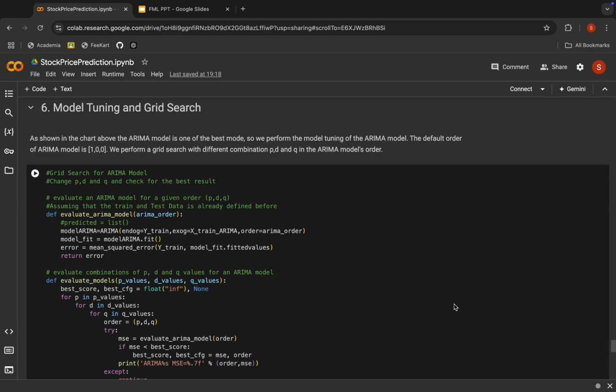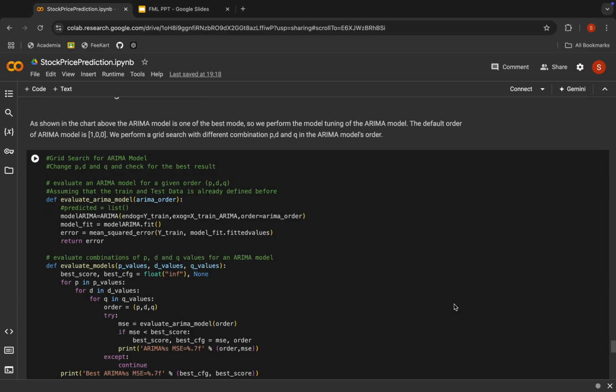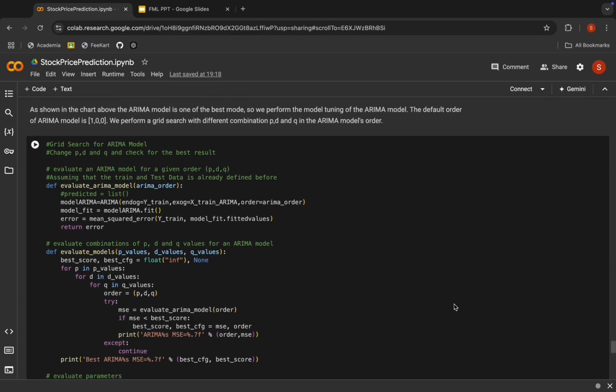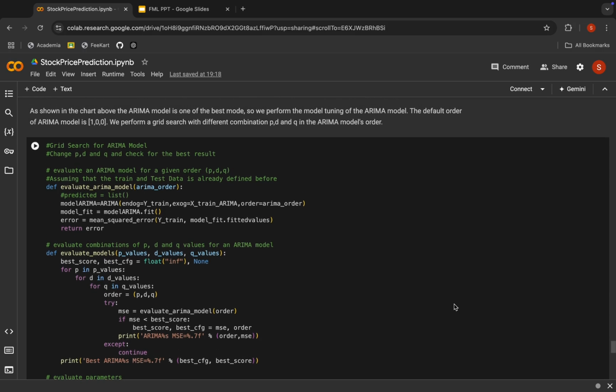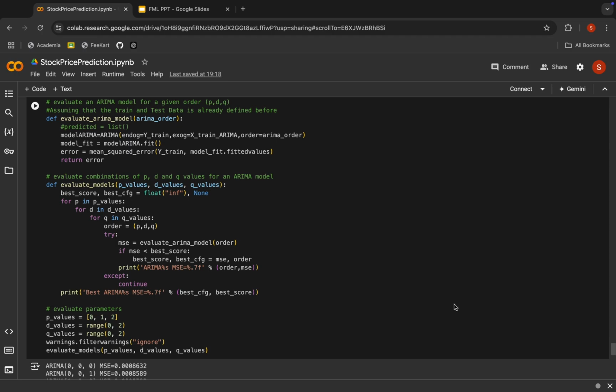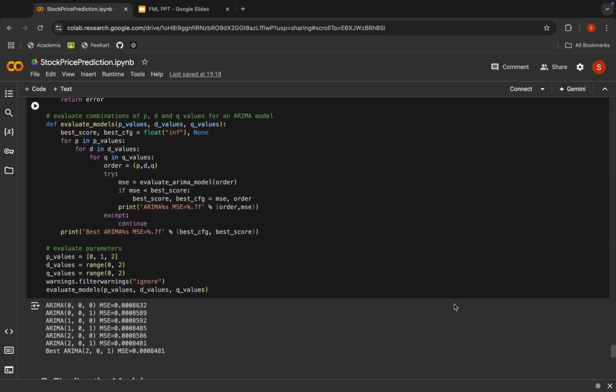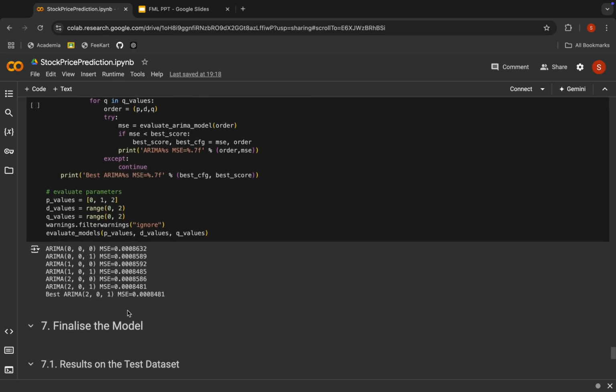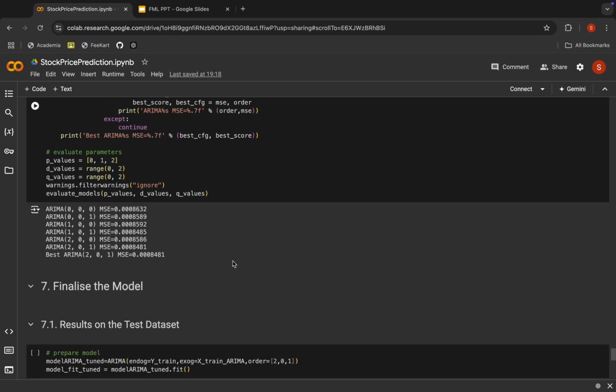We'll perform grid search with different combinations, and we'll find out the best possible order for our ARIMA model. Here we are doing the grid search, and we get the result that the ARIMA model performs best with the parameters 2, 0 and 1 with an MSE of 0.0008481.